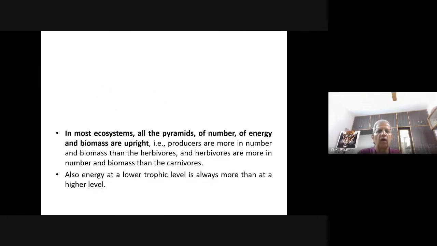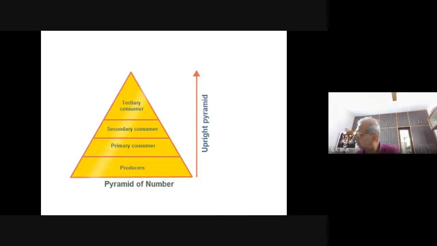Okay, like that. Now, in most ecosystems, all the pyramids of number, energy, and biomass are upright. I have already told you this point. Producers are more in number and biomass than herbivores. Herbivores are more in number and biomass than carnivores. Also, energy at a lower trophic level is always more than at a higher trophic level. Okay? Right?